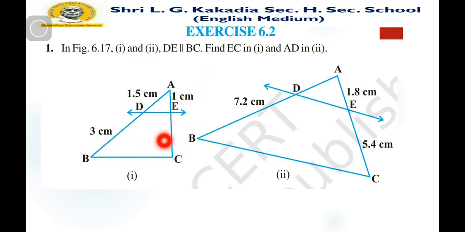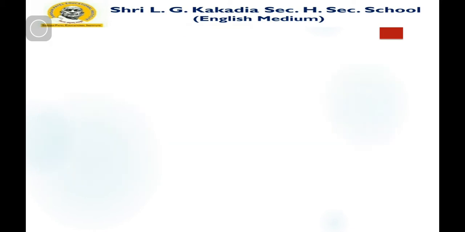Find EC. Here AD, BD and AE are given, and we just want to find EC. We can also find AD, as you can see here. Let us find them by using theorem number 6.1.